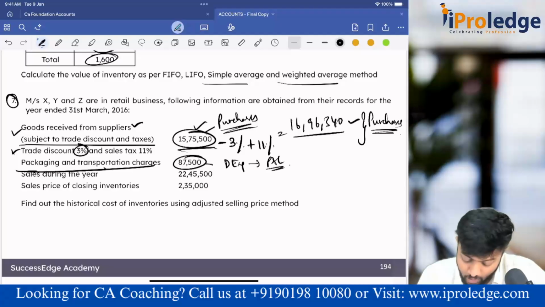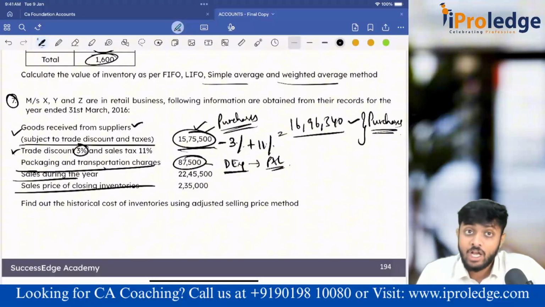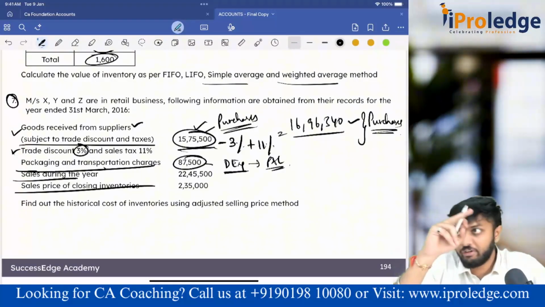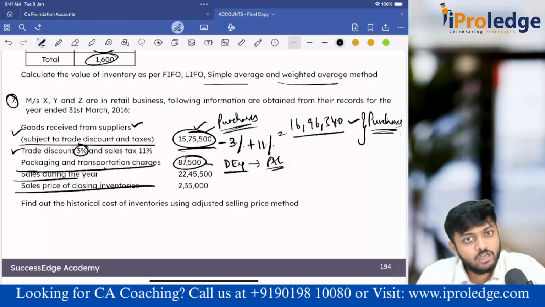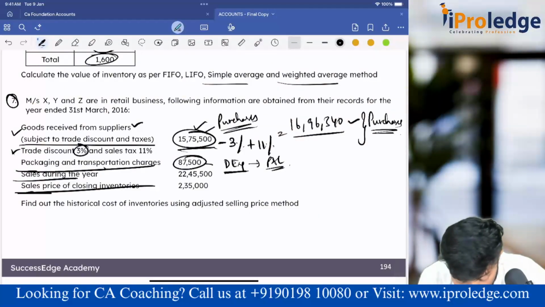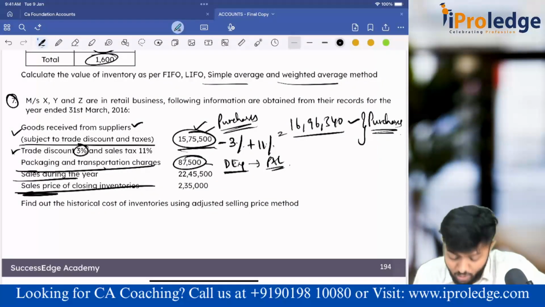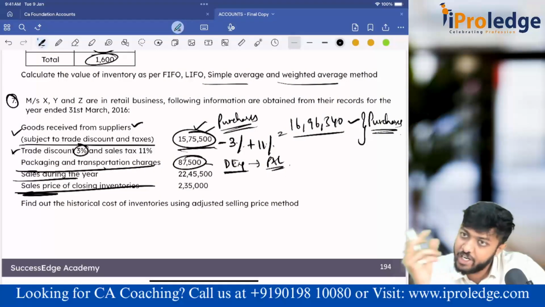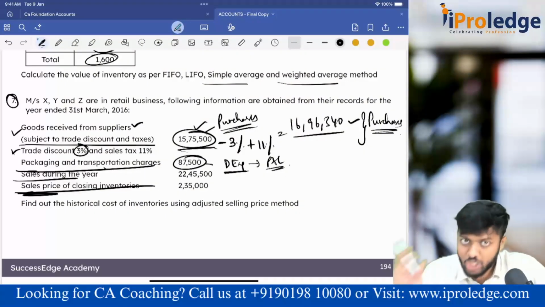Okay. So one more thing. Sales. Okay, done. Then they have given closing inventory. Guys, closing inventory should generally be at cost. If you remember your final accounts, when you prepare the trading account, closing stock is shown at cost only. But here, they have given the sales price of closing stock. Can I include the sales price of closing stock? No. What I have to do is convert it from sales price into cost price. Then that value I can use in the trading account.